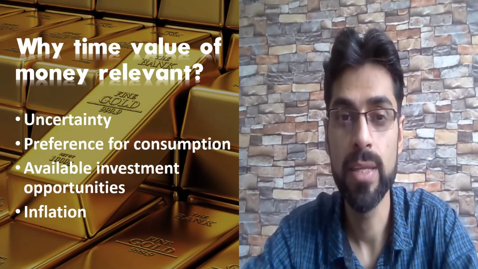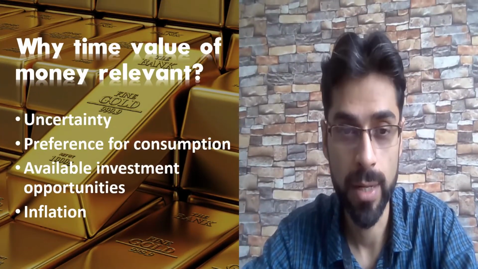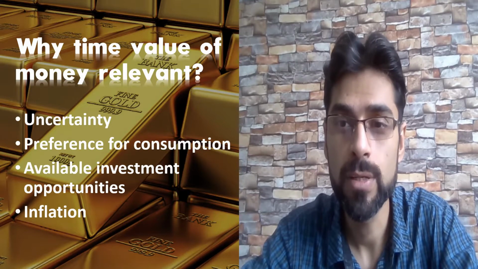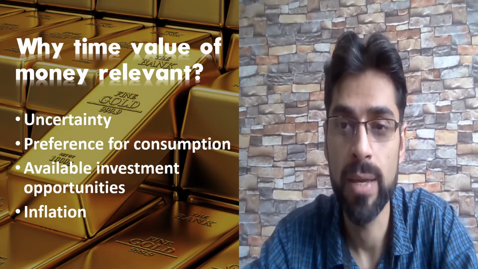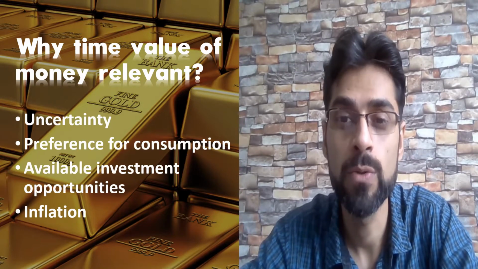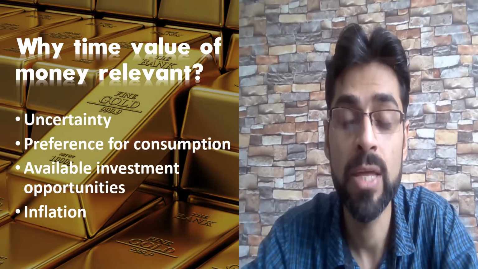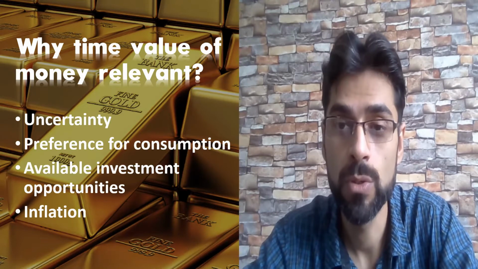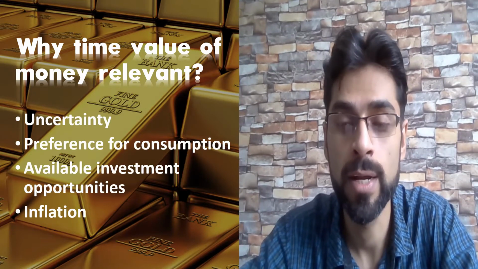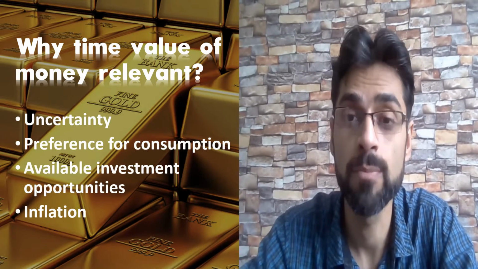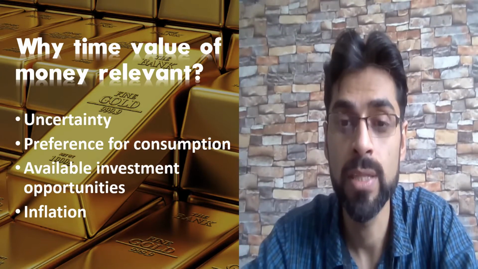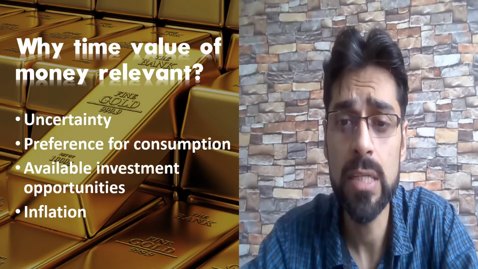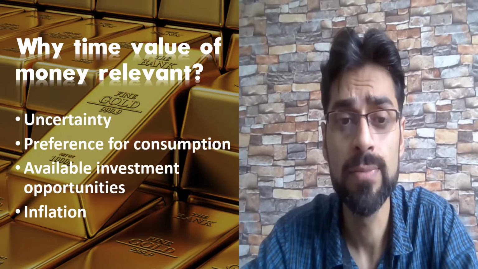Why is time value of money relevant? Because of uncertainty in future. Suppose a person chooses to receive money from his friend after 1 year. There may be a risk that your friend may not be able to pay you the money. His financial position may not allow him to pay back, so there is always uncertainty associated with that.